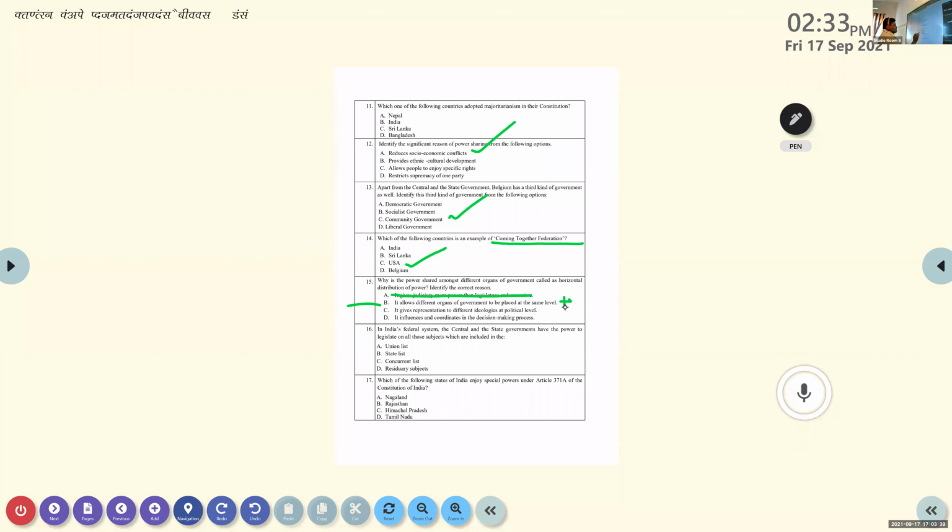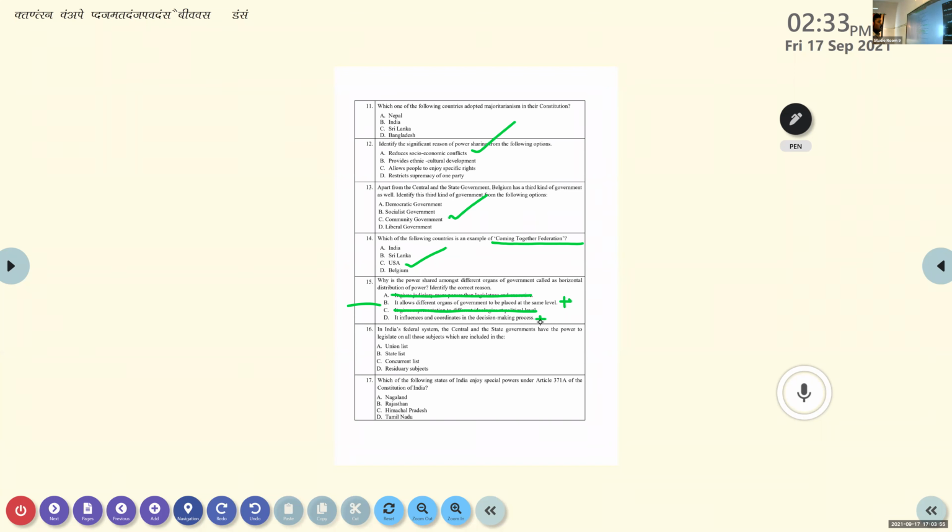Option C, it gives representation to different ideologies at a political level. Never. Okay. Option D, it influences and coordinates the decision-making process. So that is a good one, and also positive only.